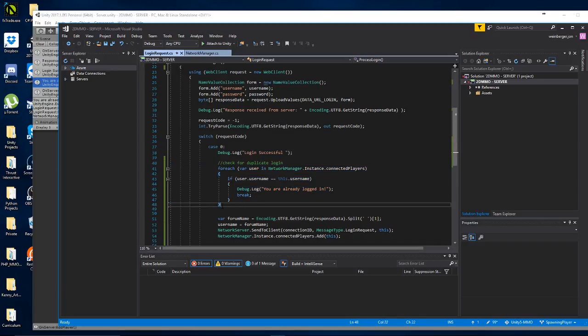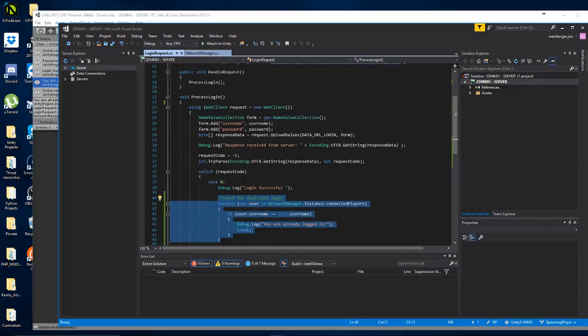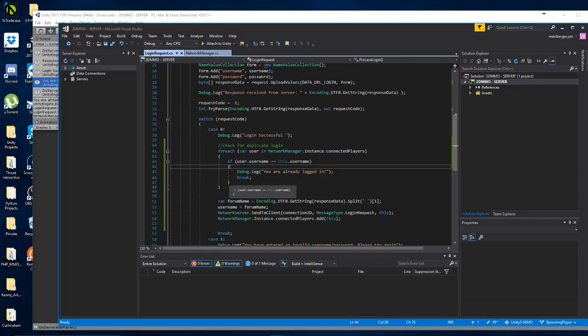Now, the way I'm currently doing this is through a for each loop, which is pretty slow. And I can actually do this a lot better through LINQ. I don't need to iterate through. I can actually just use LINQ to get a true or false value of if there's a match in this list or not, and then just move on. So I'll show you guys how I'm going to do that. Give me 1 second here.